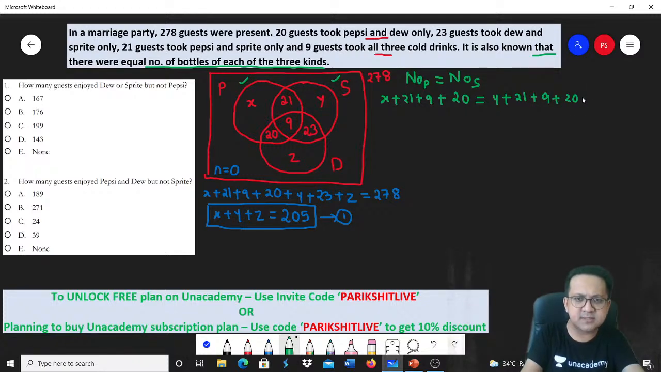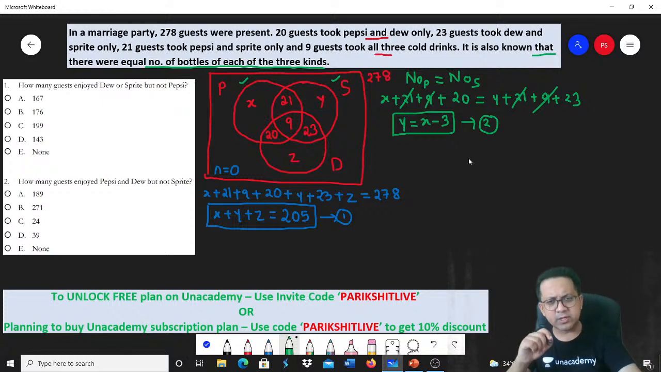21 plus 9 plus 23 plus 23. Correct? So 21 and 9 cancel out on both sides. You can cancel it out. So can I say Y is equal to X minus 3? Y is equal to X minus 3. Let's call it equation 2.